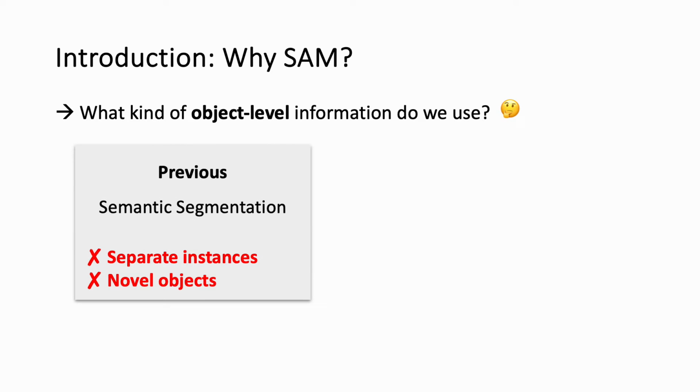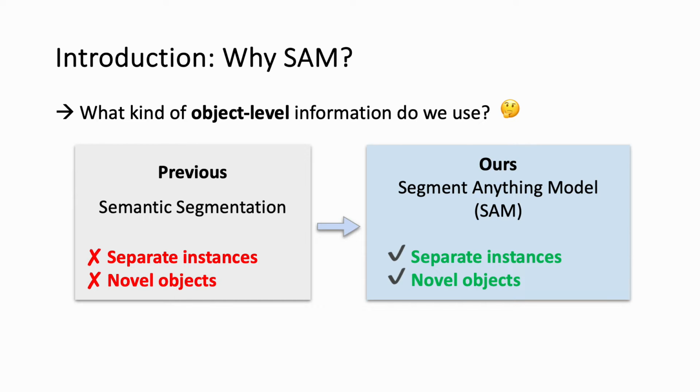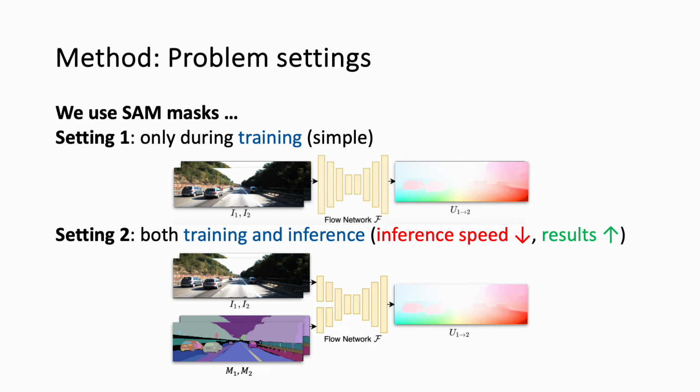Previous methods use semantic segmentations to provide object-level information. However, these segmentations do not separate different instances and may not work for novel objects. In contrast, we propose to use SAM, a recent general-purpose large foundation model, to perform object-level segmentation. We considered two different problem settings depending on whether SAM is needed during inference.